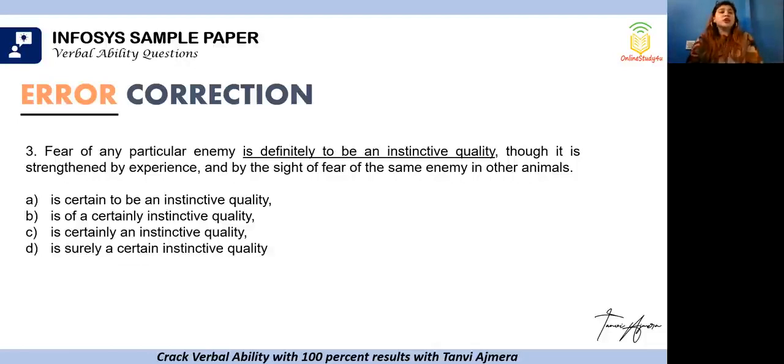So again, we will look at the options. Fear of any particular enemy is certain to be an instinctive quality, is of a certainly instinctive quality, is certainly an instinctive quality, surely a certain instinctive quality. Now, what we need out here is instinctive quality is definitely there. But the word certainly means mostly we can say that it is the instinctive quality. So it's not certain, it will be certainly, right? And fear of a particular enemy is of a certainly instinctive quality because we are describing the quality, right? So is certainly an instinctive quality. We are describing the quality. C is our correct answer.